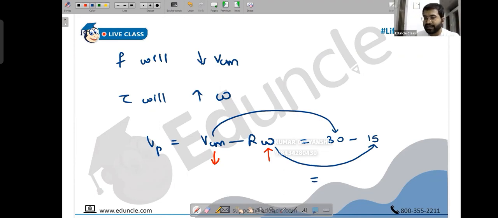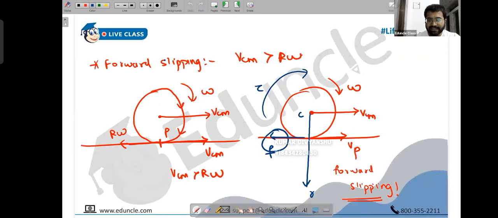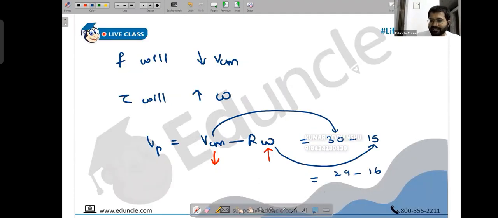There is continuous acceleration and continuous retardation. Both are happening simultaneously here. This force is continuously going to retard Vcm, so 30, 29, 28, 27 is going to decrease, and torque is continuously increasing omega, so 15, 16, 17, 18. Like 29, this will become 16, because this one is decreasing and this one is increasing. 28, 17, 27, 16. This is going to keep on happening. And as soon as they reach a common value, people, what will happen? Vp will become 0.